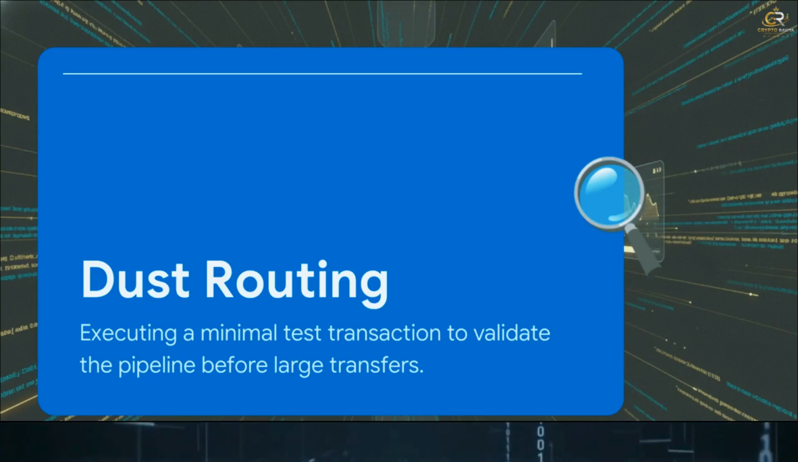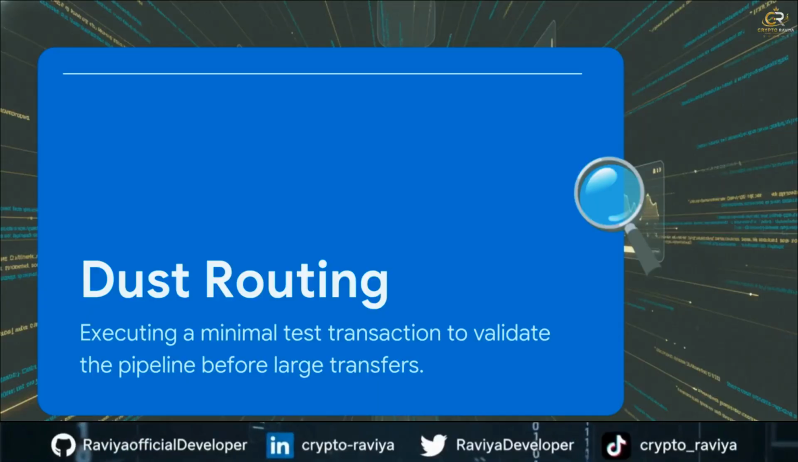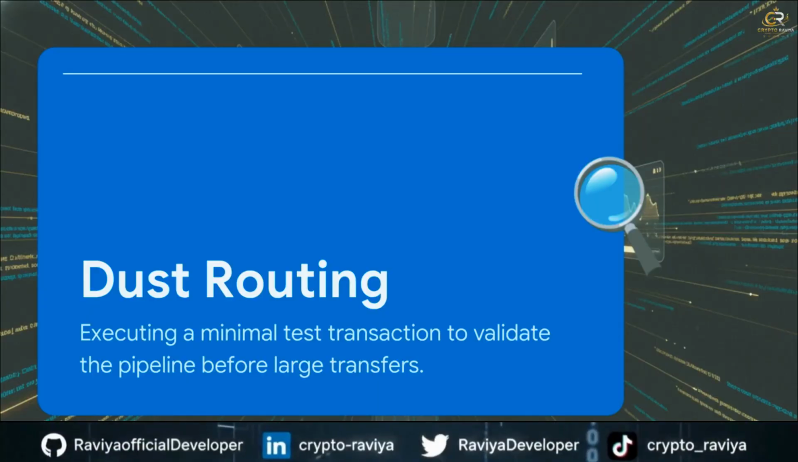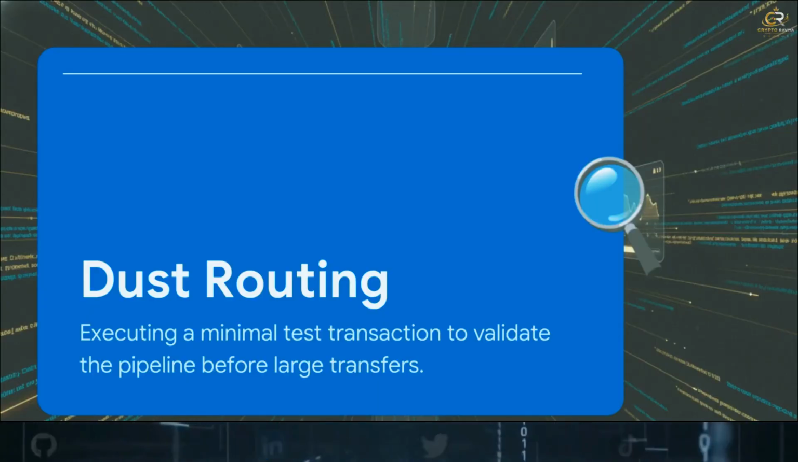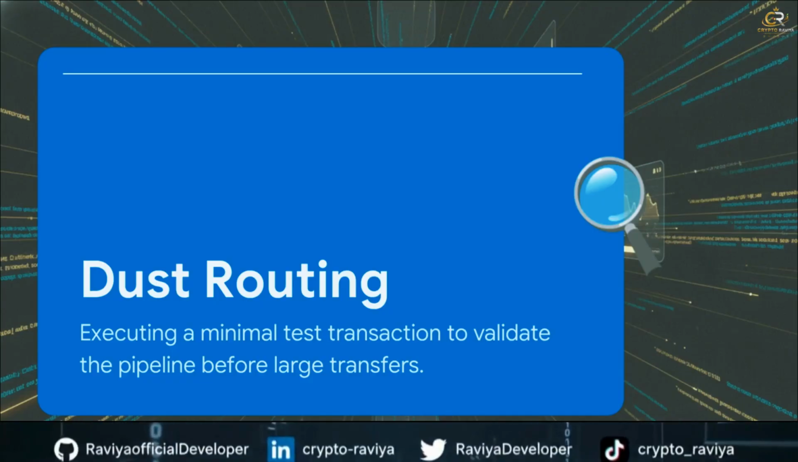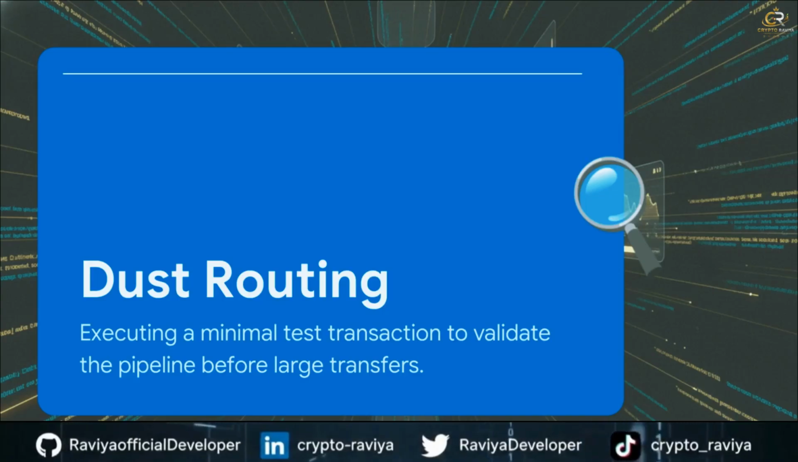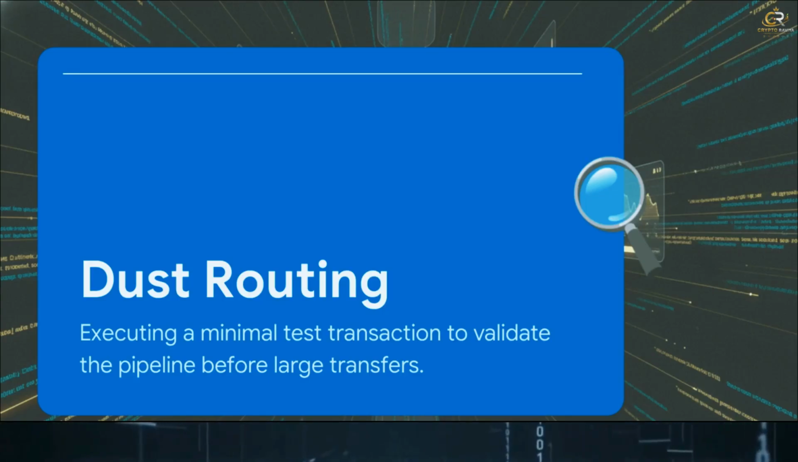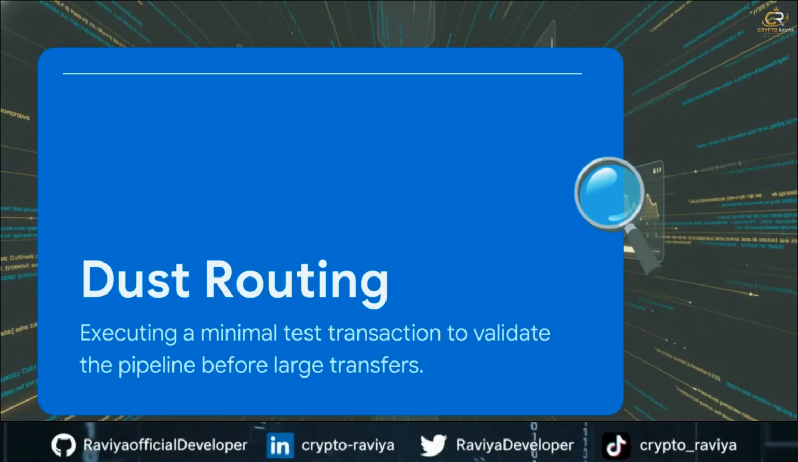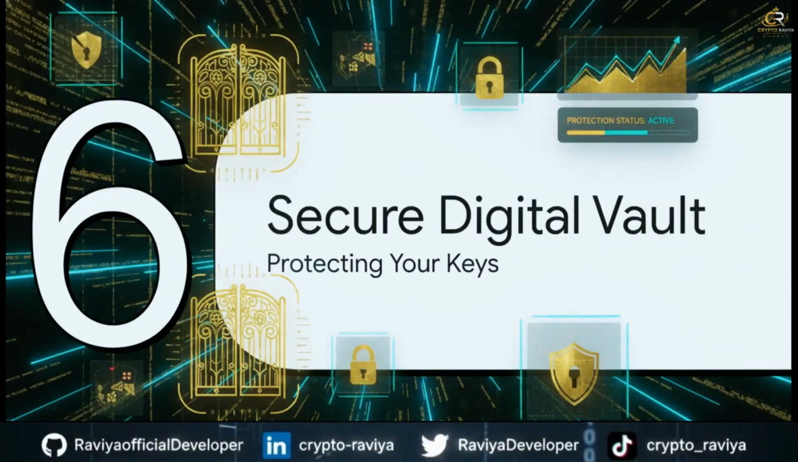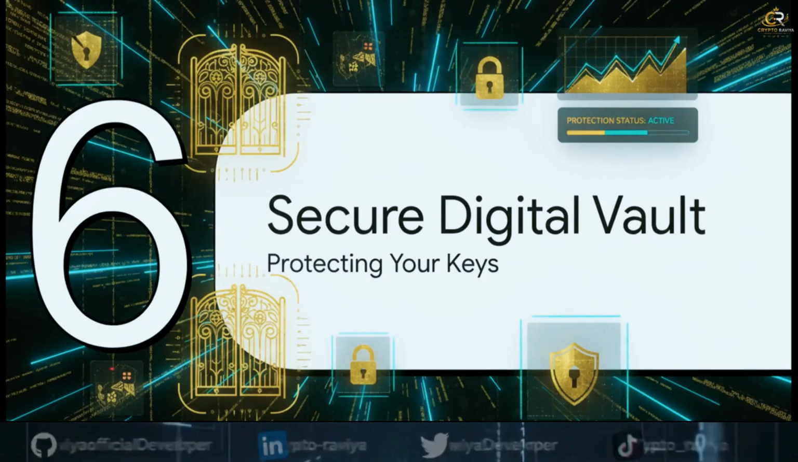You track the transaction ID on a block explorer like Etherscan or BSC scan. You wait for those block confirmations, and only upon successful receipt confirmation by the receiving party do you go ahead and transfer the remaining balance. And yeah, I know you pay gas fees twice, but honestly, consider that the cheapest insurance policy you will ever buy. Wrapping up with Section 6, securing your digital vault.